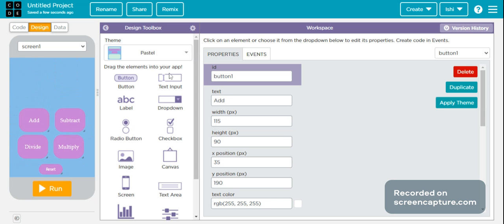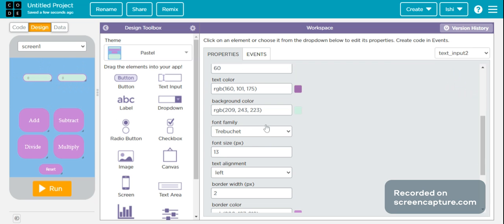Okay, and I will add an input box, and its width is going to be 110. I will make a duplicate. I'm going to put it over here. Placeholder will be 0.